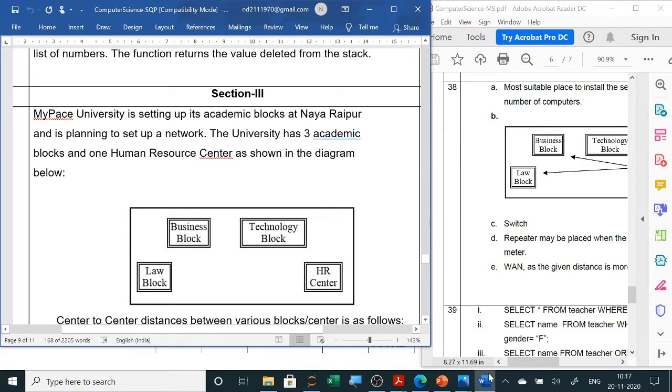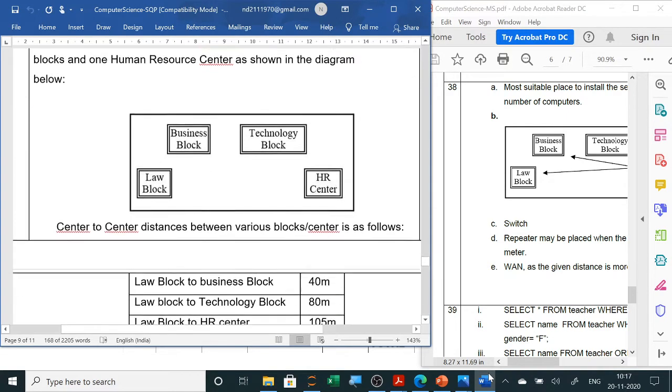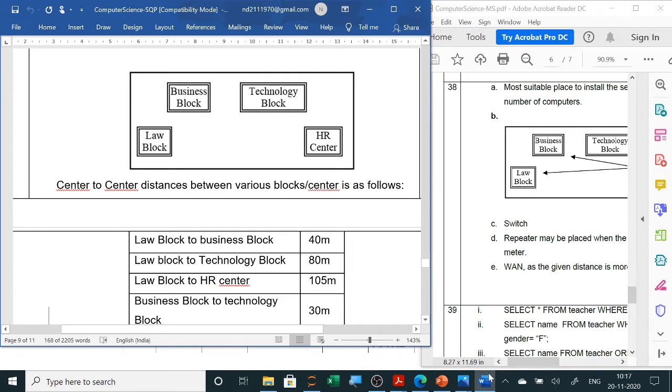So the first question is, MyPace University is setting up its academic blocks at Naya Raipur and is planning to set up a network. The university has 3 academic blocks and 1 HR Human Resource Center as shown in the diagram. Now you can see here one diagram is given with 4 blocks.